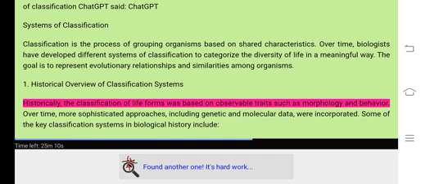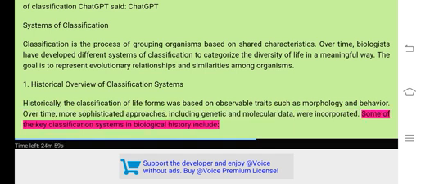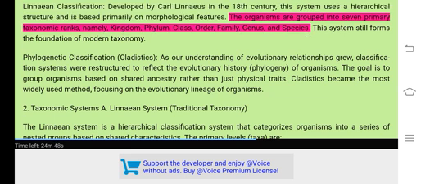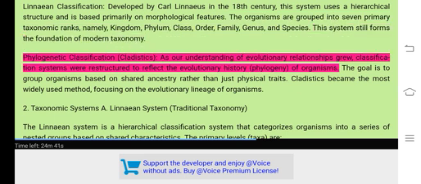Historically, the classification of life forms was based on observable traits such as morphology and behavior. Over time, more sophisticated approaches, including genetic and molecular data, were incorporated. Some of the key classification systems in biological history include Linnaean classification, developed by Carl Linnaeus in the 18th century. This system uses a hierarchical structure and is based primarily on morphological features. The organisms are grouped into 7 primary taxonomic ranks, namely, kingdom, phylum, class, order, family, genus, and species. This system still forms the foundation of modern taxonomy.